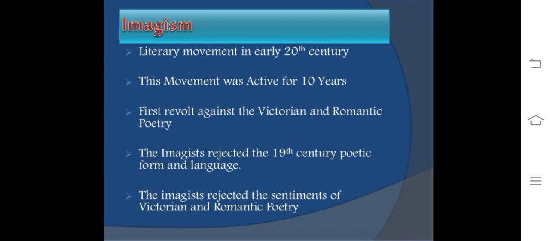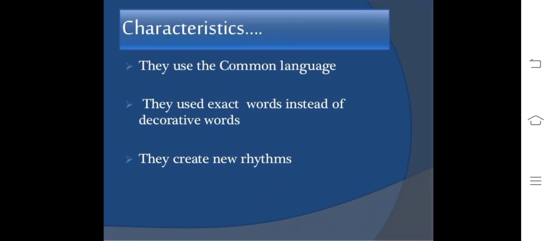This movement was active for 10 years. It first revolted against Victorian and Romantic poetry. The Imagists rejected the 19th century poetic form and language. The Imagists rejected the sentiments of Victorian and Romantic poetry.